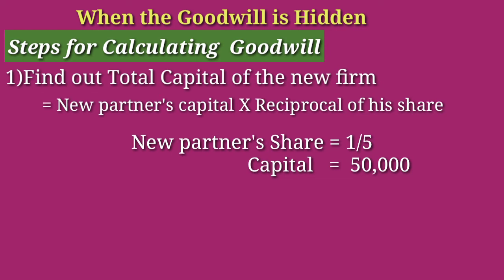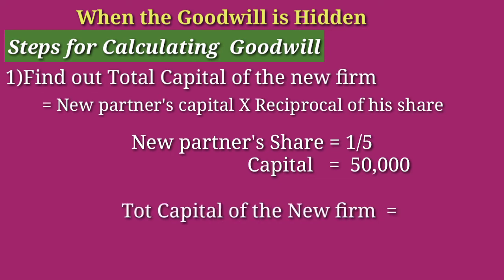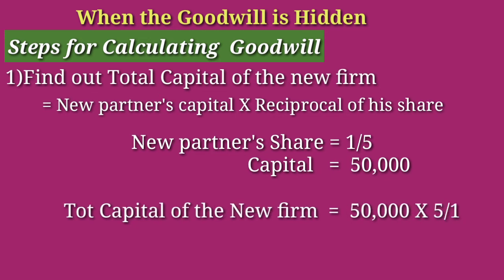So, total capital of the new firm equals new partner's capital into reciprocal of his share, that is 50,000 into 5 by 1, which is equal to 2,50,000. This is the way we calculate the total capital of the new firm.